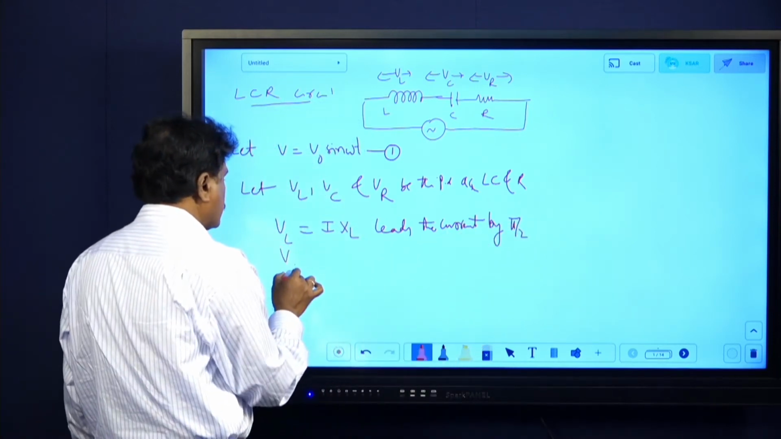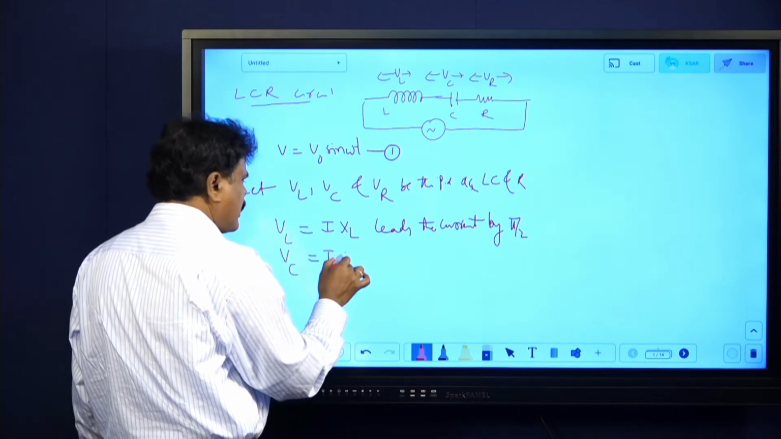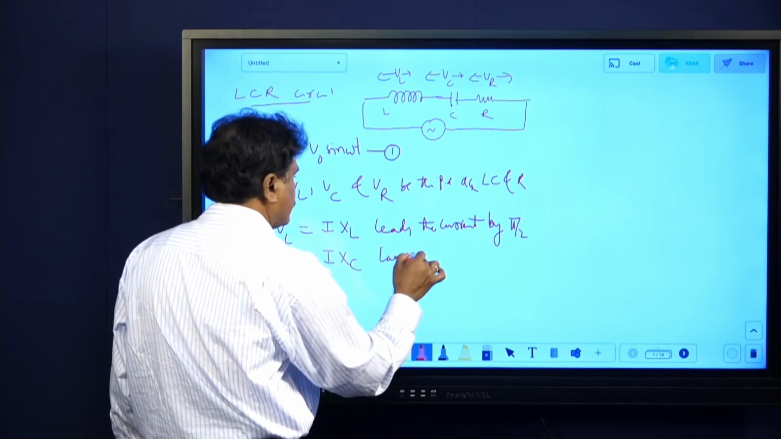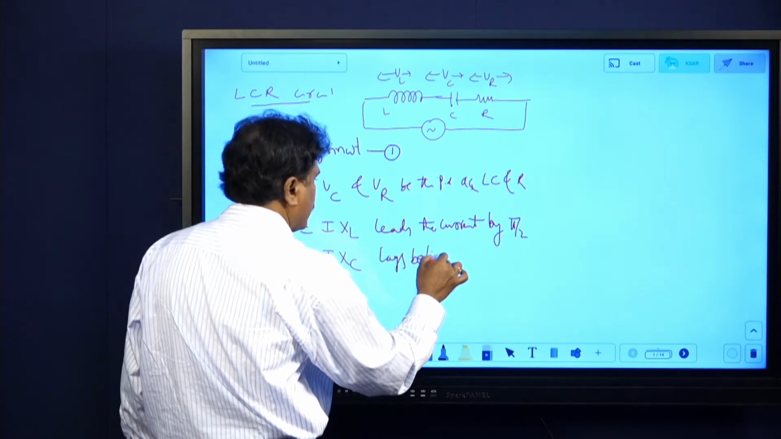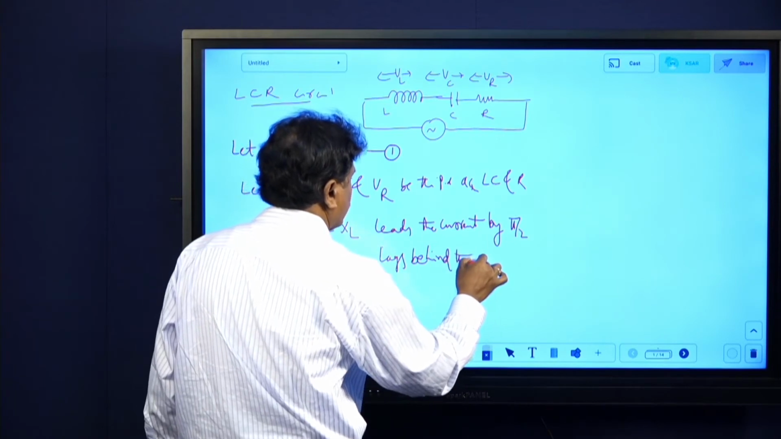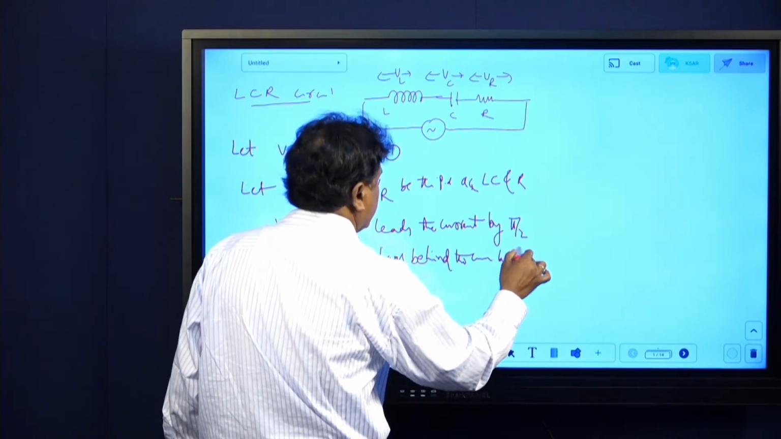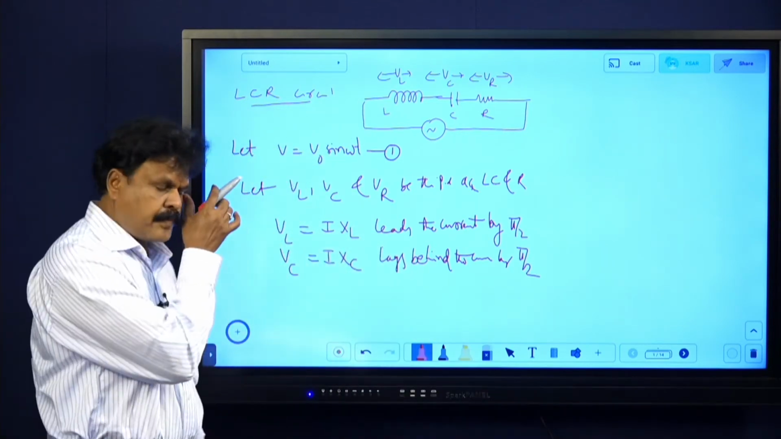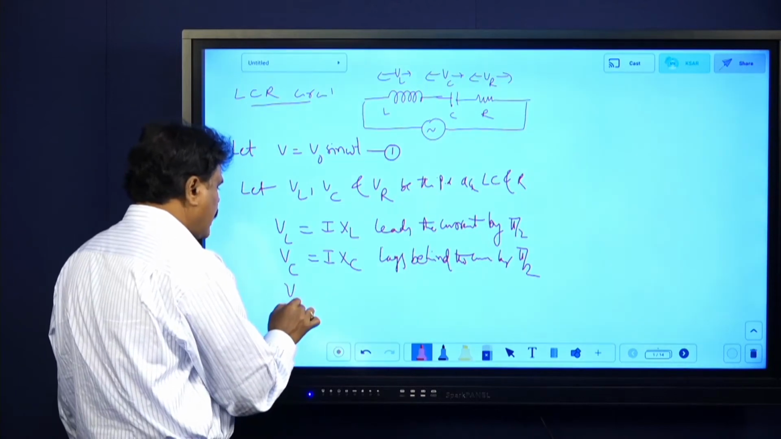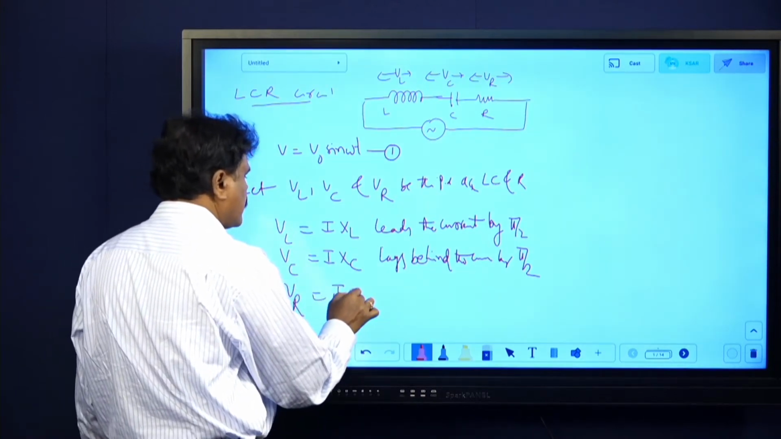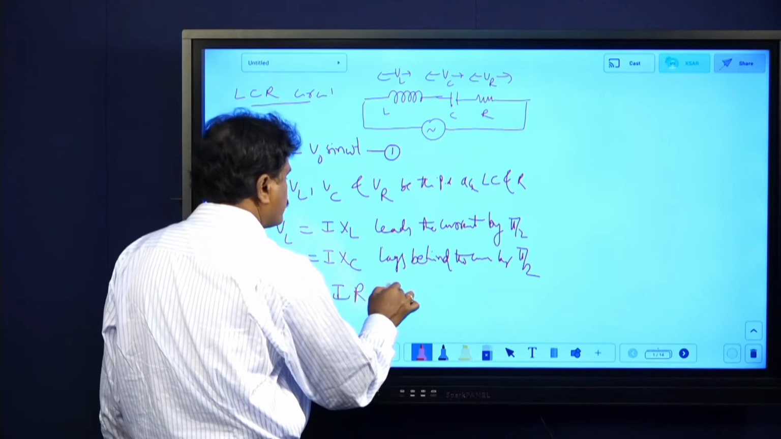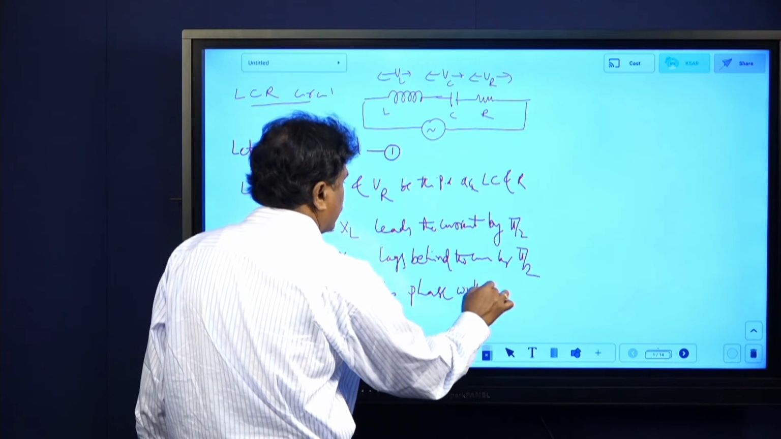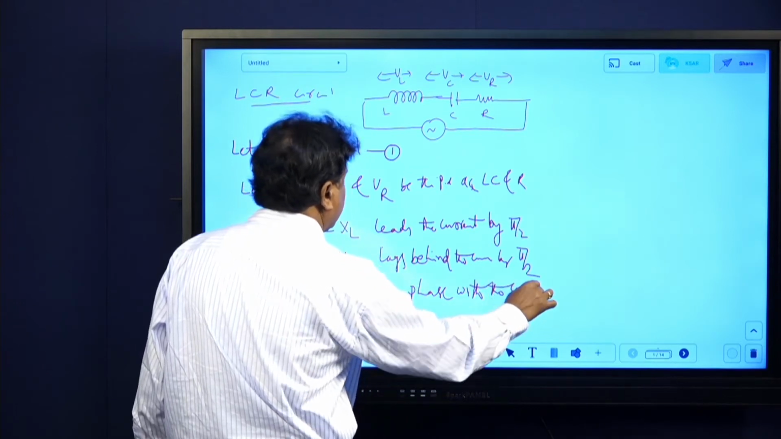Okay, VC equals I into XC. It is nothing but Ohm's law. This lags behind the current by pi by 2. You should write these sentences. VL equals IXL. VC equals IXC. What is VR? VR equals I into R. That is same thing, I into R, in phase with the current. This is what applications I am taking.